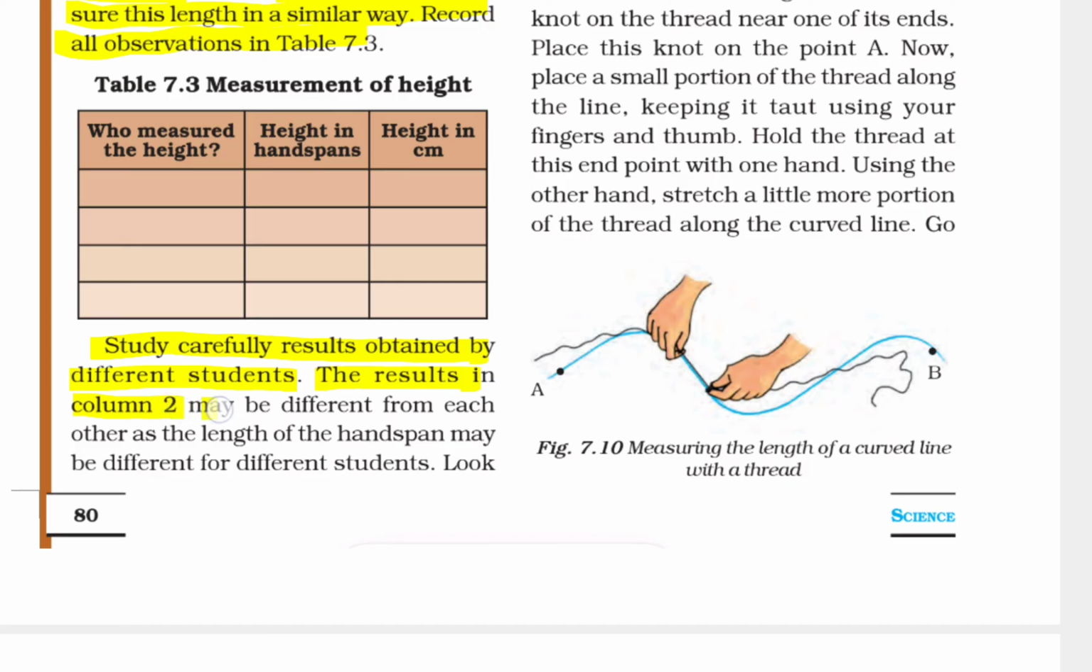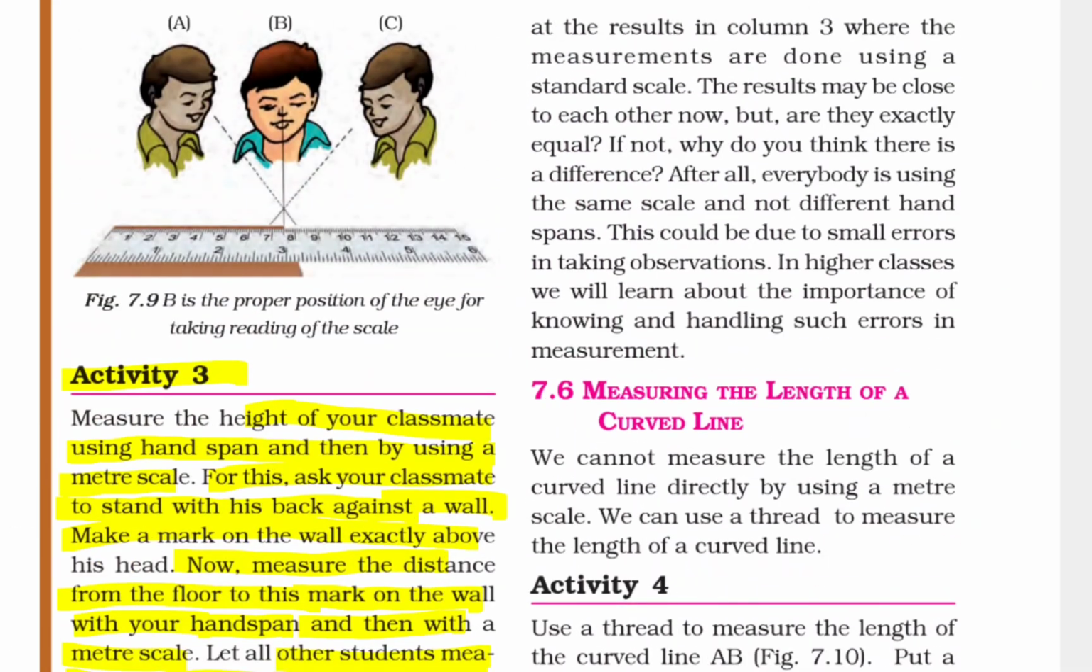The results in column 2 may be different from each other as the length of handspan may be different for different students. Look at the results in column 3, where the measurements are done using a standard scale. The results may be close to each other now, but are they exactly equal? If not, why do you think there is a difference? After all, everybody is using the same scale and does not have different handspans. This could be due to small errors in taking observations. In higher classes, we will learn about the importance of knowing and handling such errors in measurement.